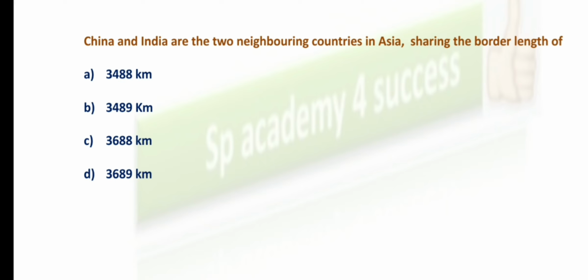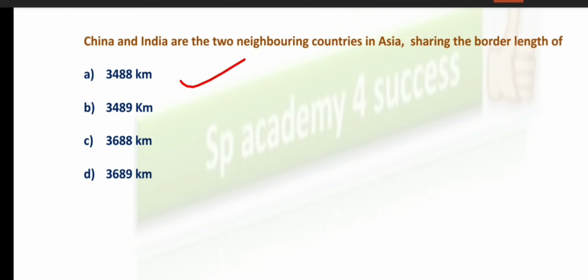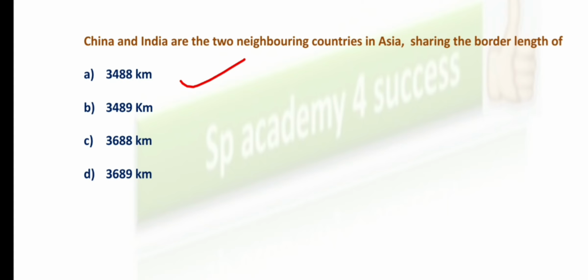Option A, 3,488 kilometers. India and China share a border of 3,488 kilometers, which is the right answer. So option A is the right answer.